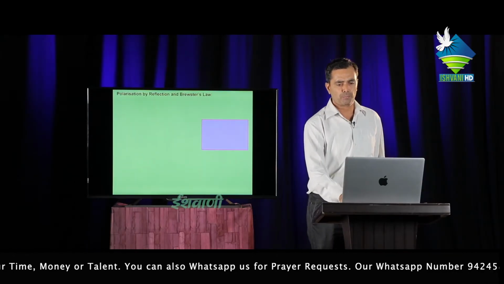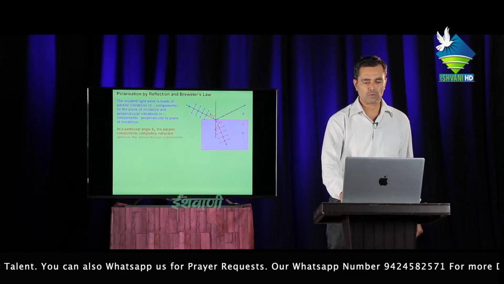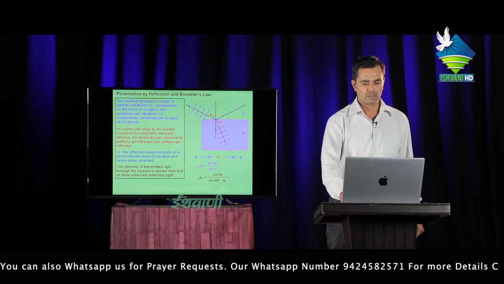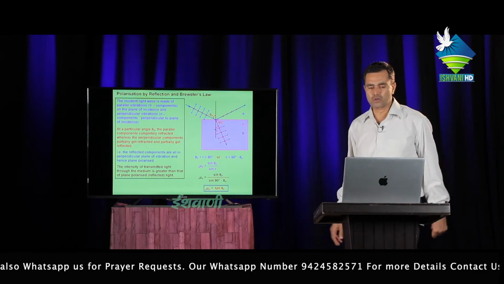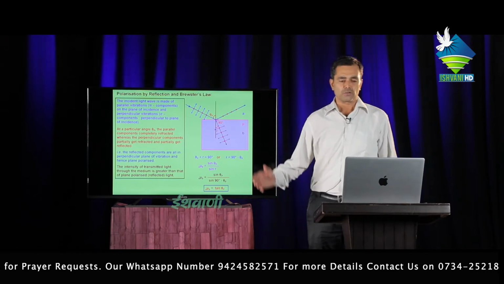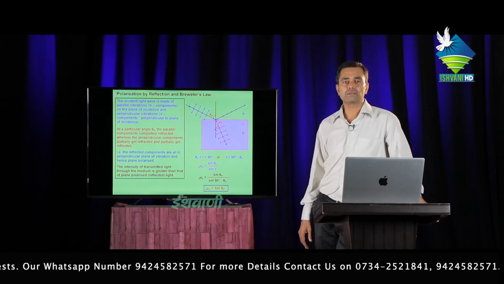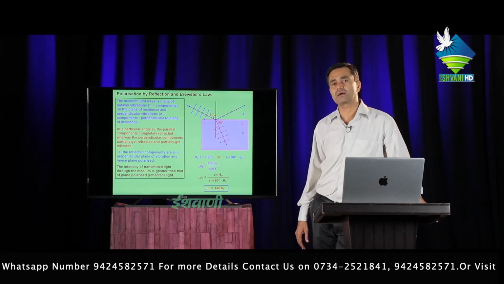Next, polarization by reflection and Brewster's law. According to Brewster's law, the refractive index of the denser medium with respect to the rarer medium is equal to the tangent of the polarization angle theta.